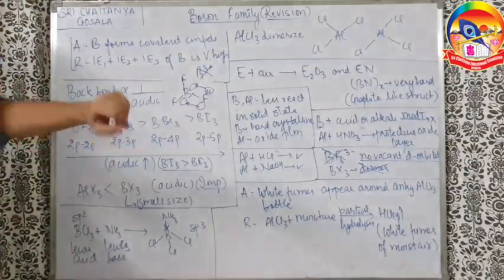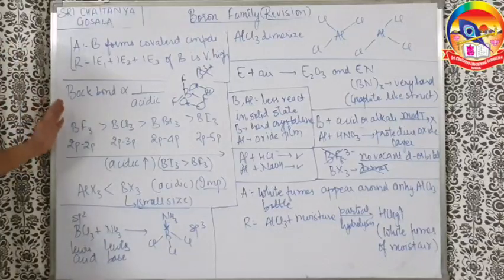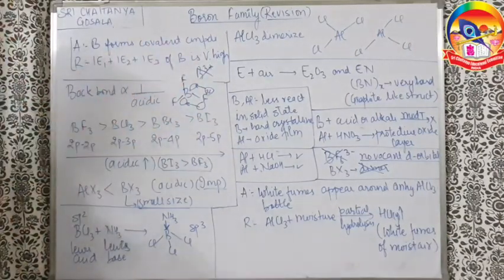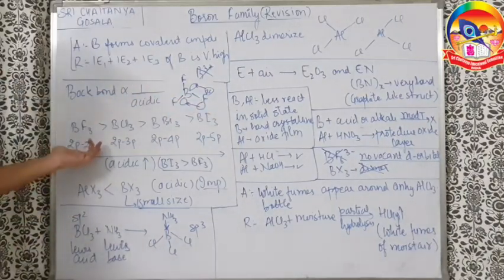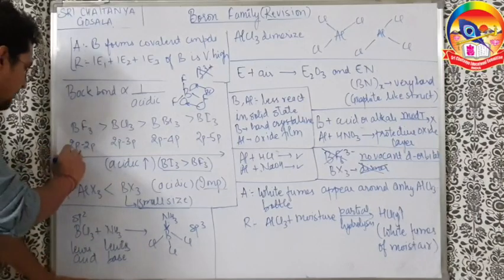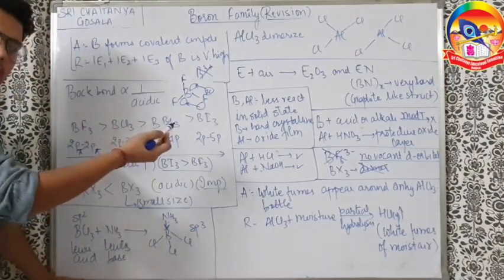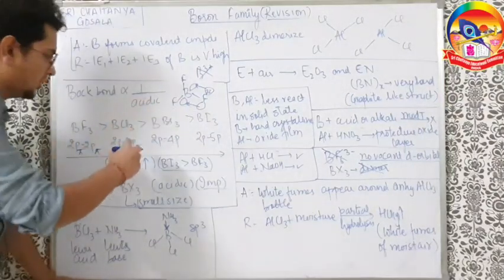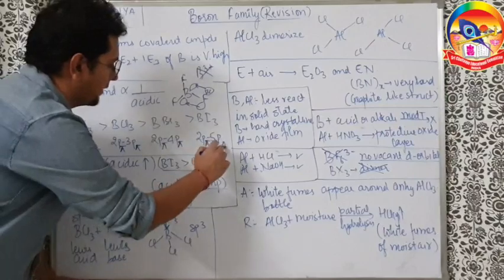So let's understand, when BF3, BCl3, BBr3, BI3 are there, the strength of back bonding is maximum in BF3 and minimum in BI3. Why? In BF3, we have 2p and 2p orbitals making the pi bond. So it is 2p pi, 2p pi bond. This is 2p pi, 3p pi. Why? Because chlorine is from the third period, so 3p is the last shell, last orbital. Then 2p pi, 4p pi, and 2p pi, 5p pi.